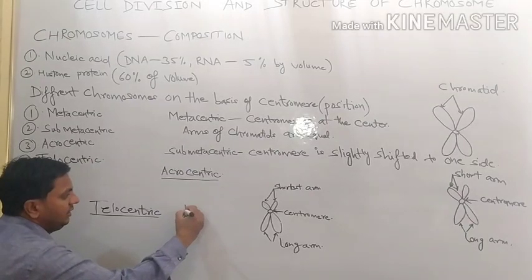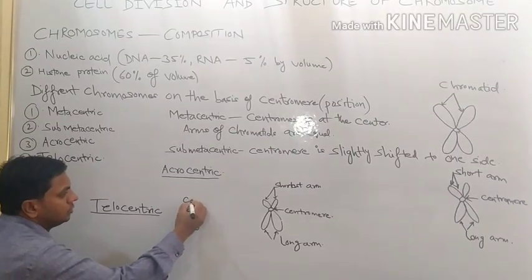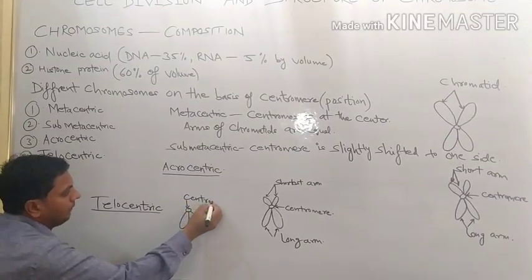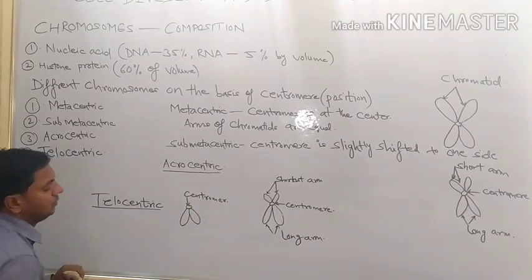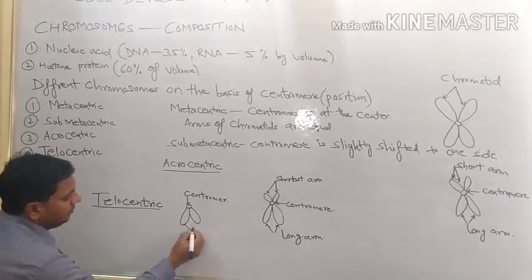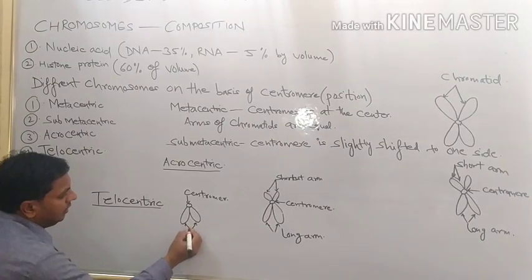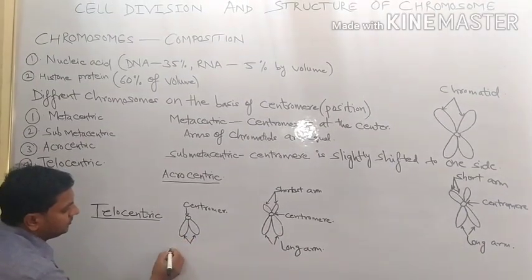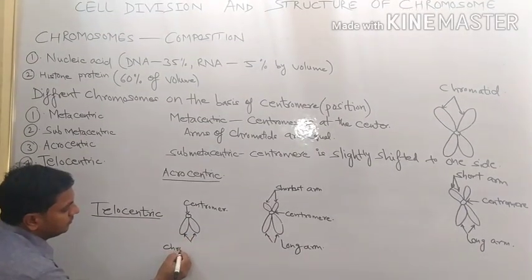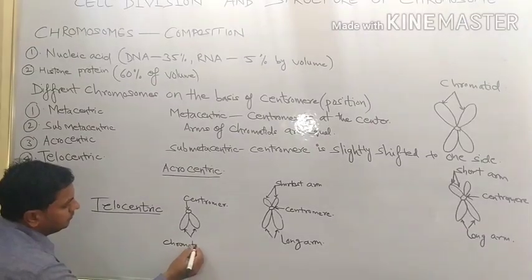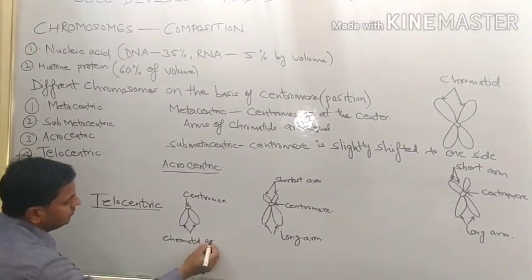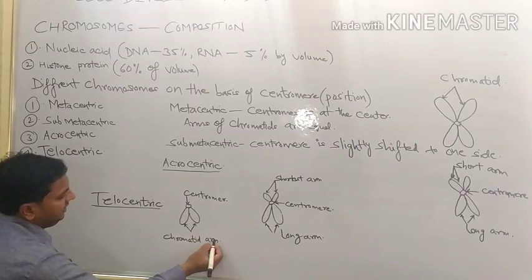Here is the centromere, and this is one arm, the chromatid arm.